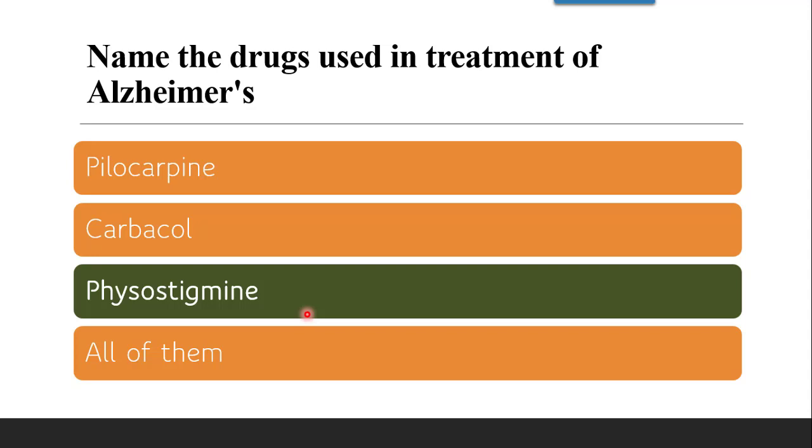Alzheimer's disease is a neurodegenerative disorder like Parkinson's, characterized by dementia, which is loss of ability to think and remember, mood swings, behavioral issues, etc.